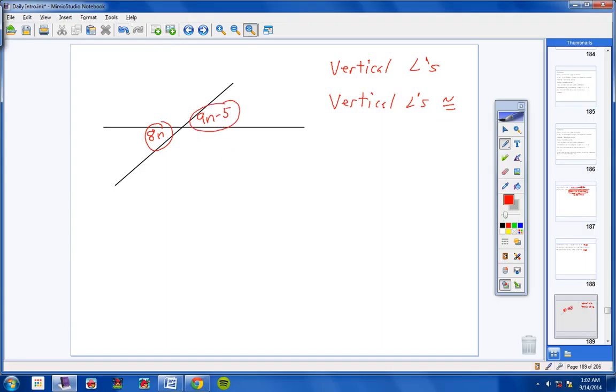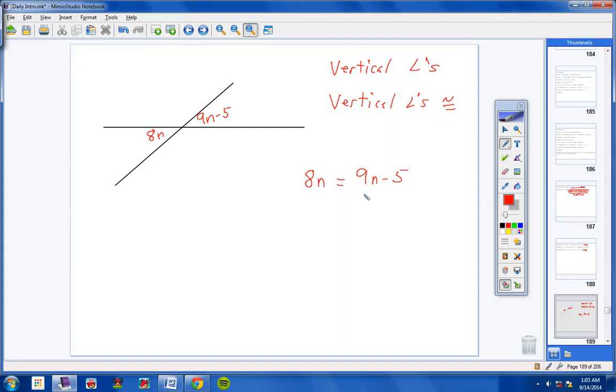So if I ask you to solve for n, you would simply say 8n, which is the one angle here, equals the other angle over here, which is 9n minus 5. So go ahead and solve for n on your own, if you would, please. I'm just going to wait a second while you solve this equation on your own, and then we'll go from there. And students, I'm not being mean or critical, but if you can't solve this equation, there's no way in the world that you really should have gotten out of Algebra 1, and there's no way you're ready for Algebra 2. Okay, so please take advantage of these opportunities to really go over your algebra, okay?